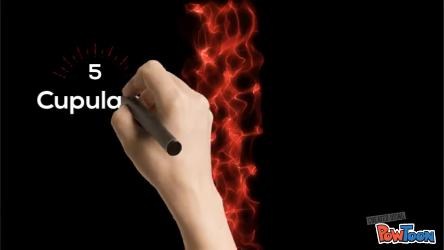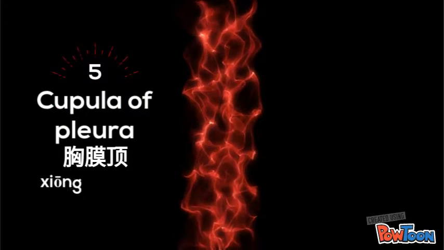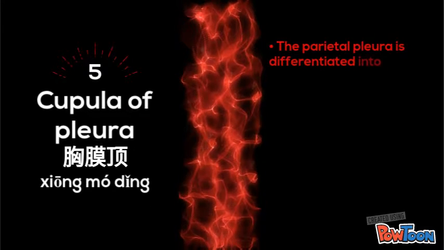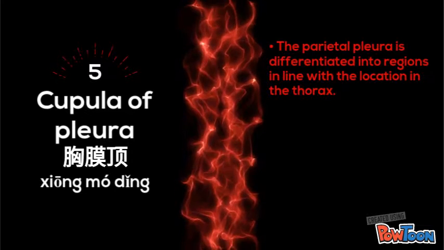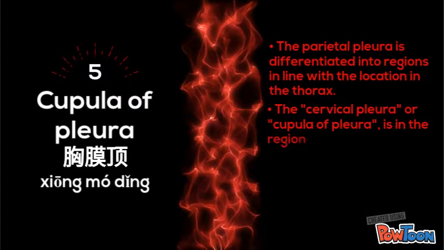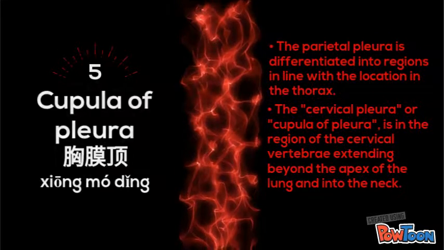The cupula of pleura, 胸膜顶. The parietal pleura is differentiated into regions in line with the location of the thorax. The cervical pleura or cupula of pleura is in the region of the cervical vertebrae, extending beyond the apex of the lung and into the neck.